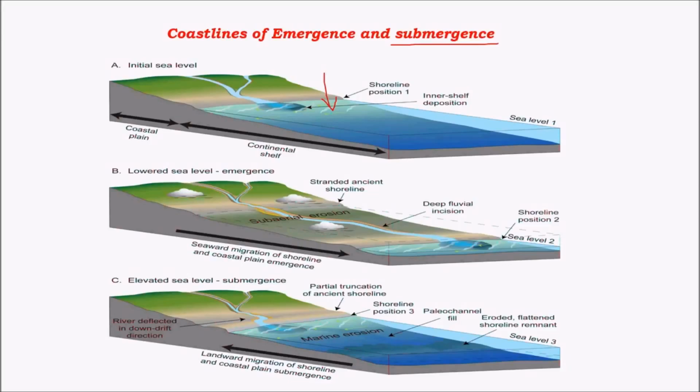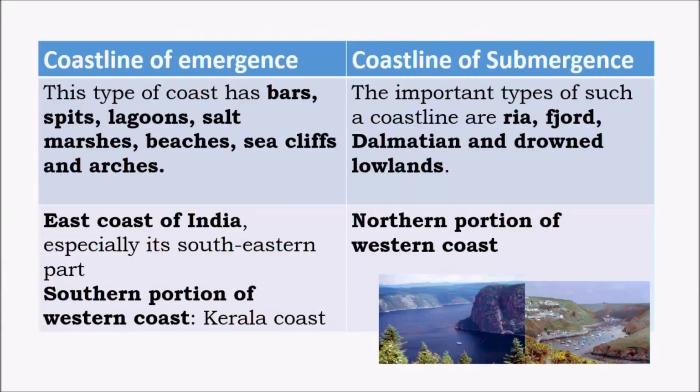of emergence. These coastlines of emergence or submergence are found mainly due to a change in sea level or the upliftment or subsidence of landforms. Both cases are possible. And the main kind of landforms found in coastlines of emergence are bars, spits, lagoons, salt marshes, beaches, sea cliffs, etc. And in the coastlines of submergence, there are other kinds of landforms, namely Ria, Fjord, Dalmatian, and other landforms.